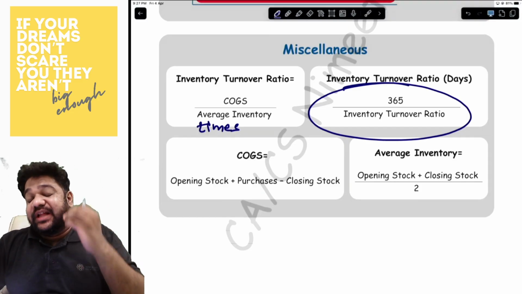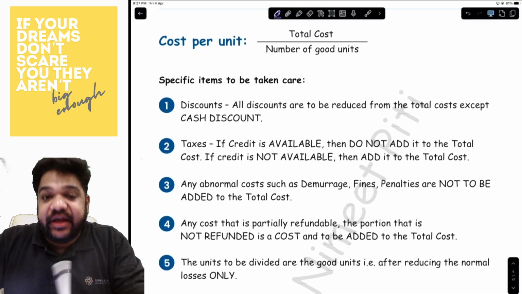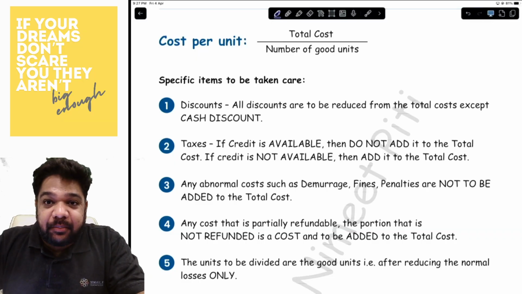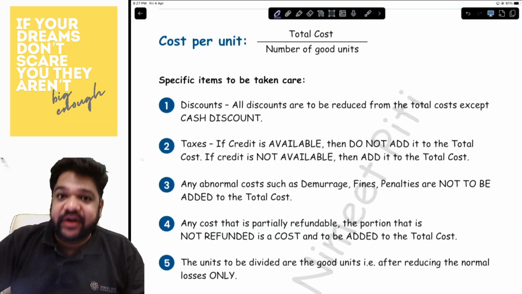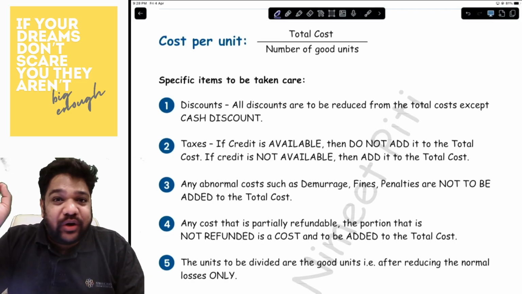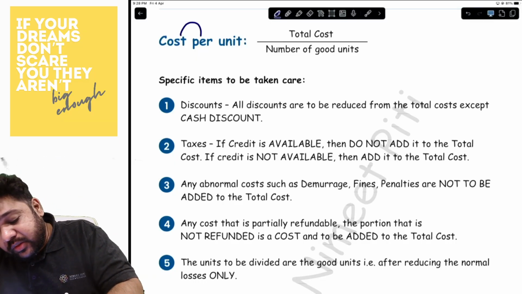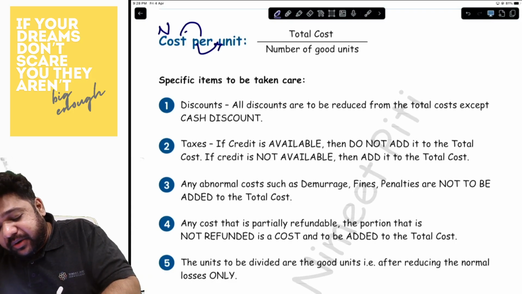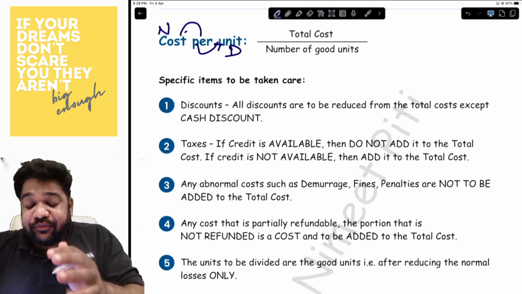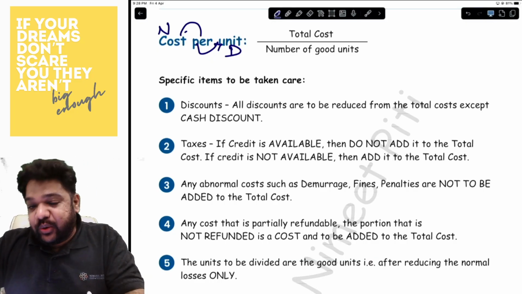Yes, guys, continuing the topic and starting with the next topic. Oh, so sorry. I forgot one part of the material chapter, which is cost per unit. Cost per unit is now a very new entry. All you have to remember is cost per unit is anything before the per is your numerator, and anything after the per is your denominator. So if you want to find cost per unit, it is total cost divided by total number of units.